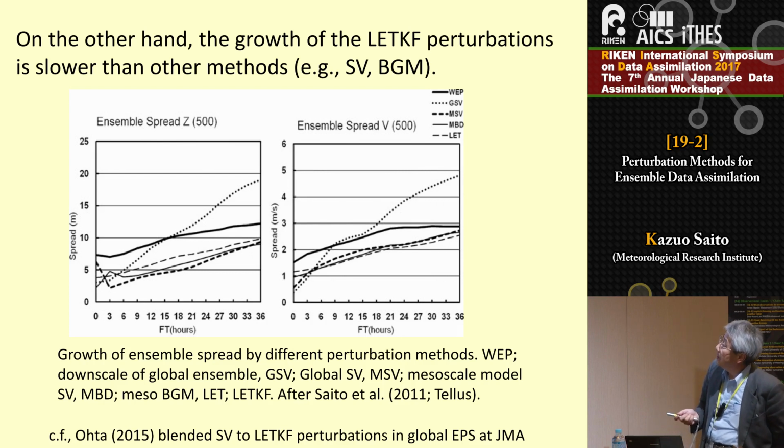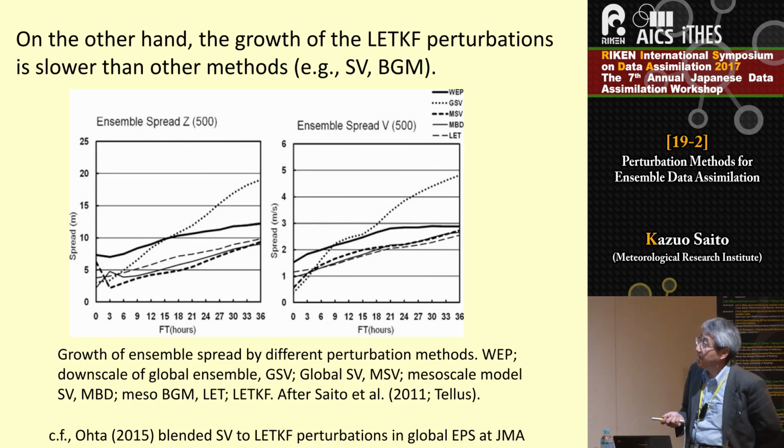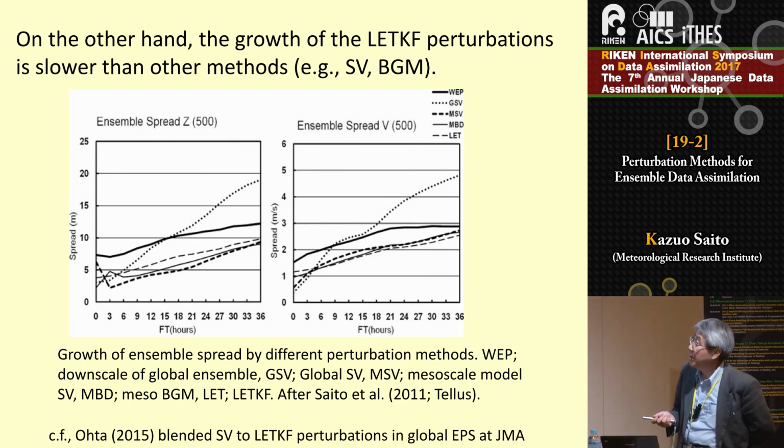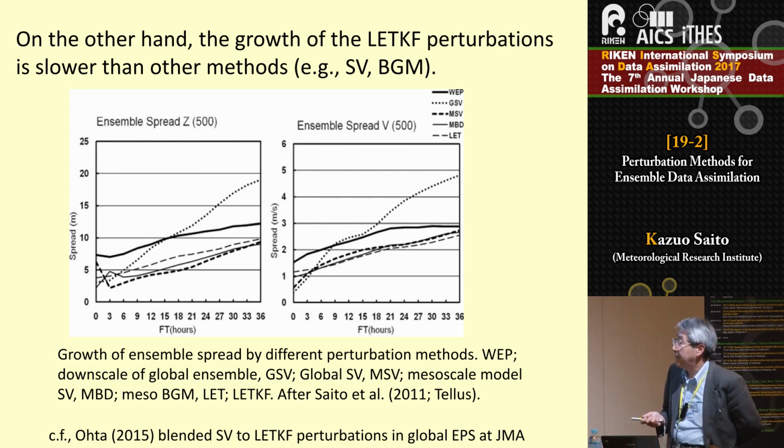So you can see the growth of the LETKF perturbation is very sluggish. So to overcome this problem, Yoichi Ota of JMA blended singular vector to LETKF perturbation in the global EPS at JMA.